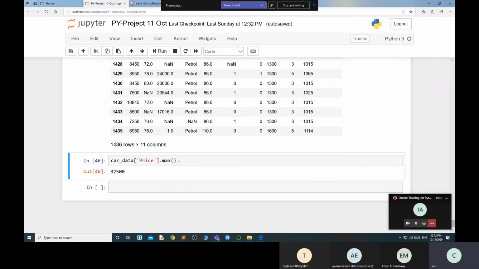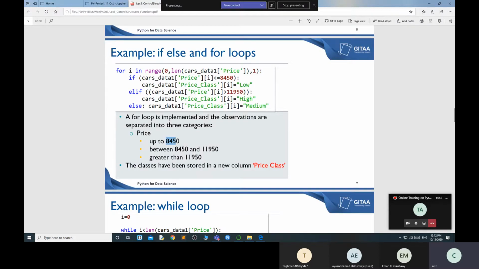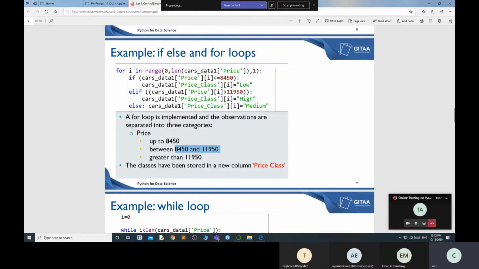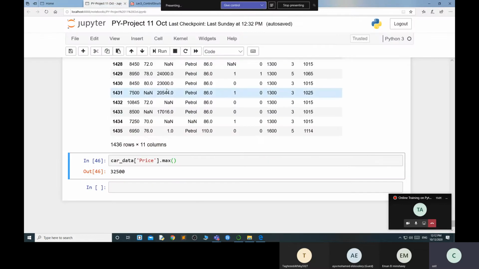Okay, this is a low price, this is a high price. So you can segregate according to your requirement or according to your market research. In my market research, I found that up to this is my low price, up to this is my high price, and after this is my greater price. So this is my low price, this is my medium price, and this is my high price. I want to make the program to segregate my data sets.